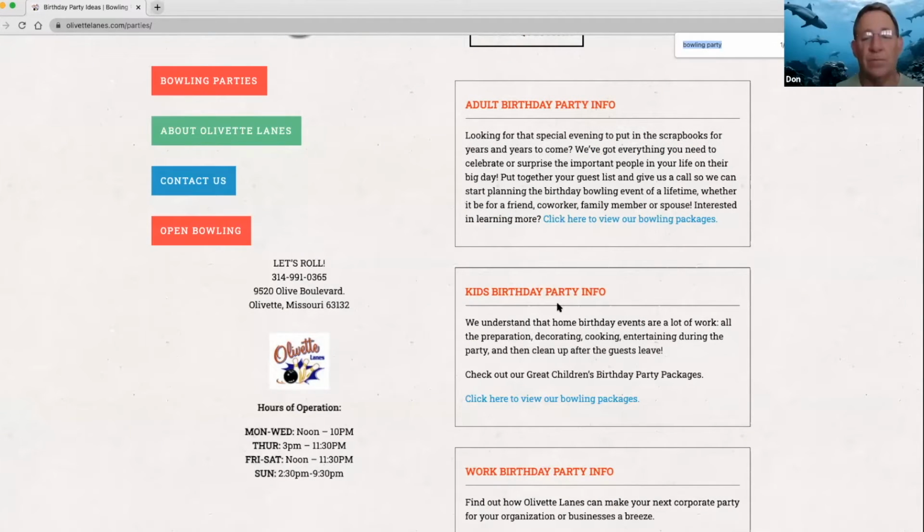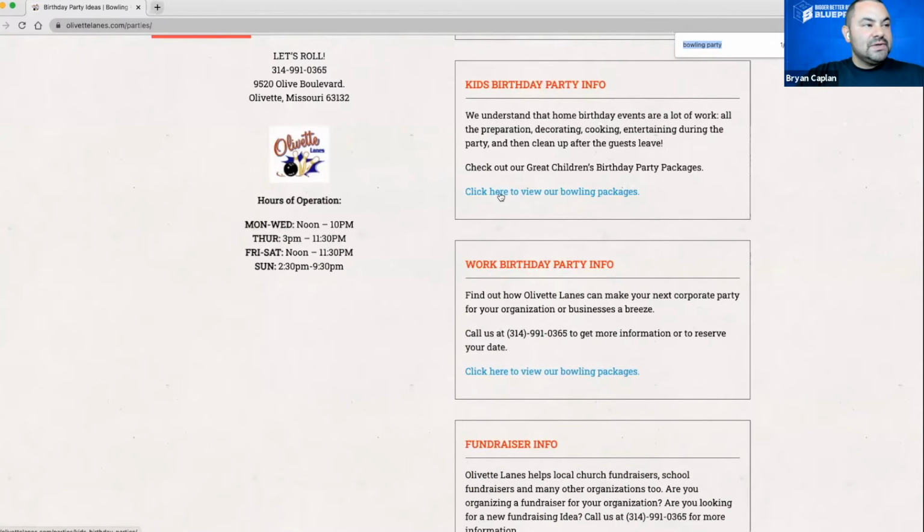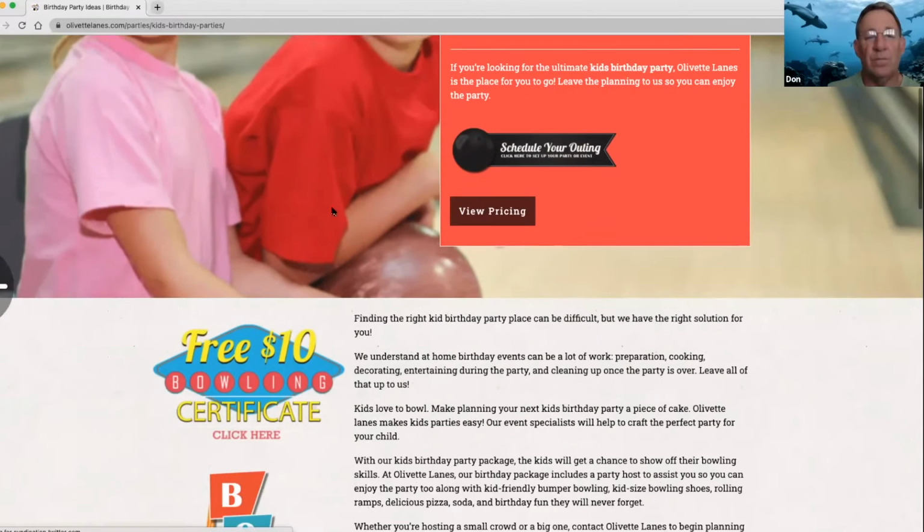This is where you're writing for the search engine. Most consumers won't notice that. It seems awkward and a little foreign that you have to add bowling party for each one, but you're just playing to the computer. You're playing to the Googlebot to make sure that it's picking it up. And even, let's see, so click here to view our bowling packages. If I click on that, now it brings me to kids bowling.